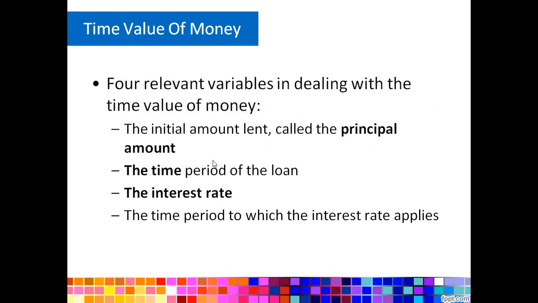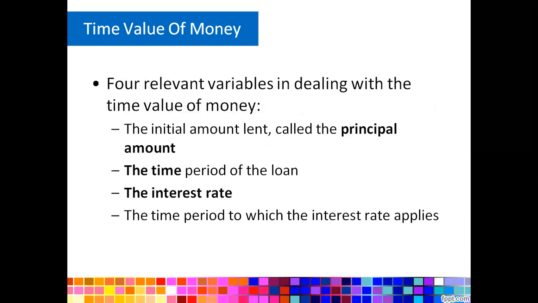And there are four relevant variables in dealing with the time value of money. So you have to understand these relevant variables. The first variable will be the principal amount. The principal amount is the initial amount that you had when you borrow the money.